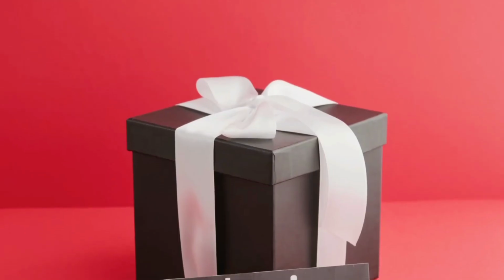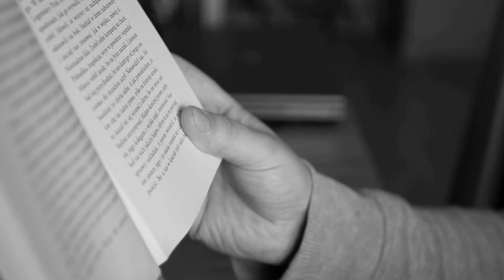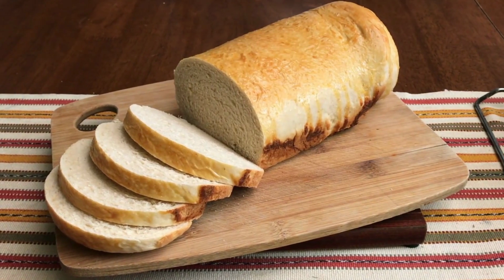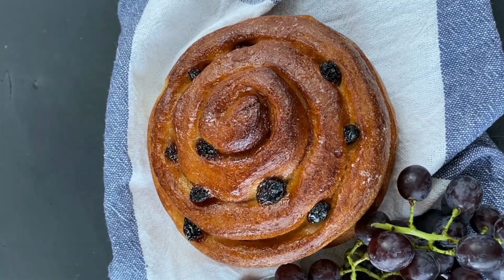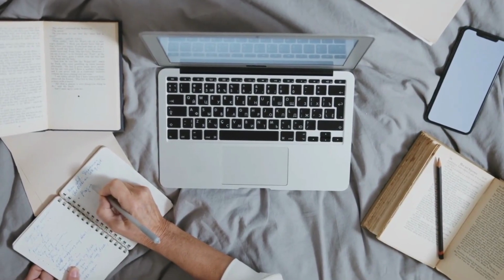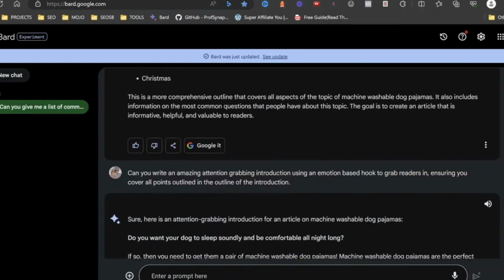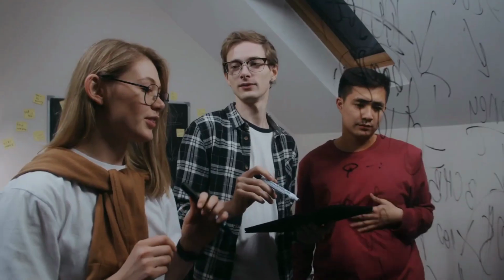Imagine the possibilities. Your travel guide on budget backpacking through Southeast Asia could be enjoyed by both English and Spanish-speaking adventurers, or your guide to mastering the art of sourdough baking could tantalize the taste buds of French and German pastry enthusiasts. Translating your ebook can be as simple as prompting Bard with a request like, "Translate this chapter into Spanish," or "Convert this section into French."